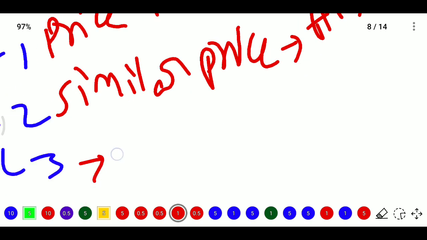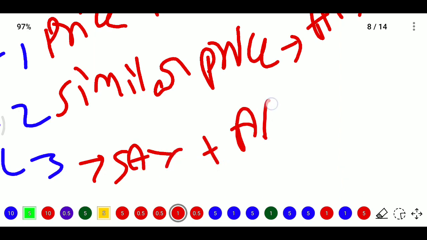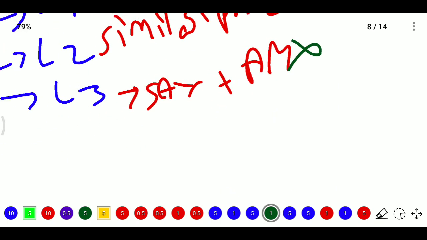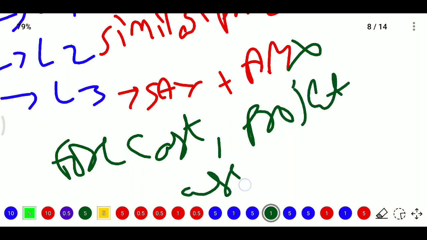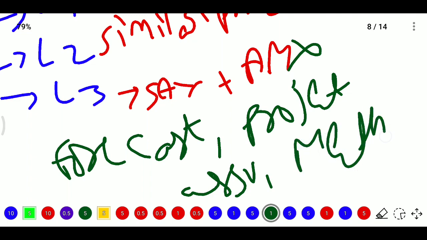In level 3 we do not have a similar asset and we do not have an active market, so both are not there. For level 3, we can use some forecasts, some projections, some assumptions, and some methods to calculate the value of assets.